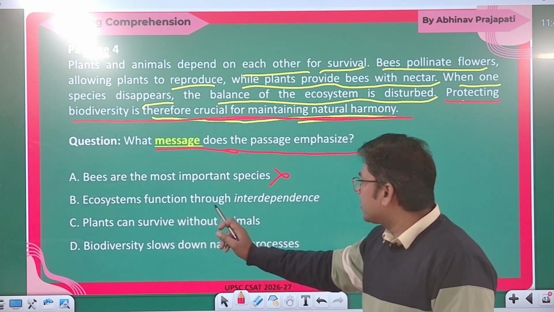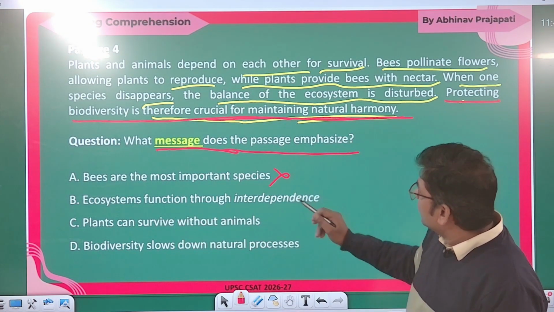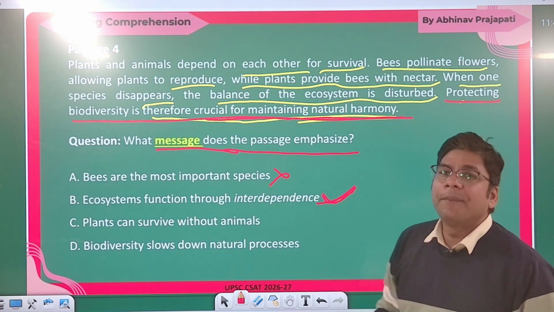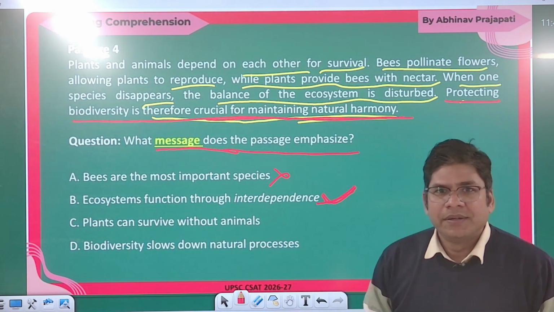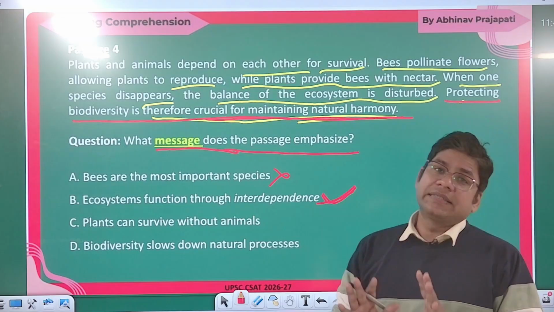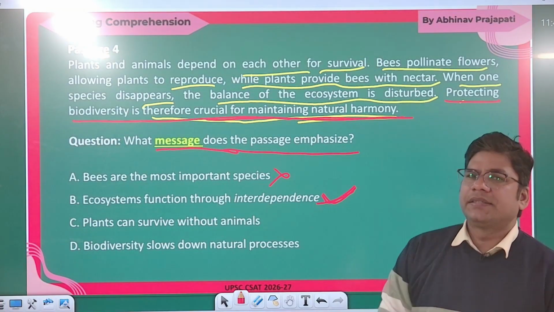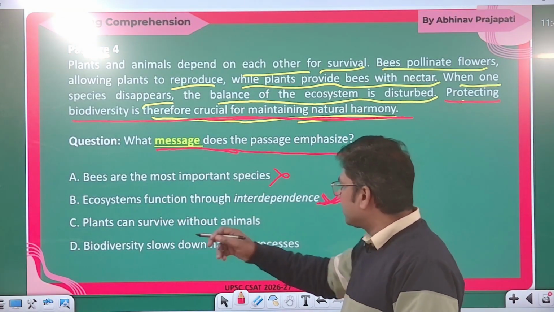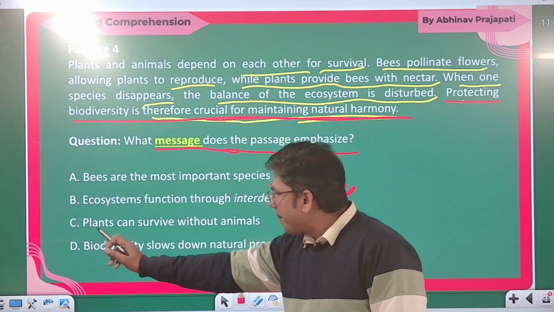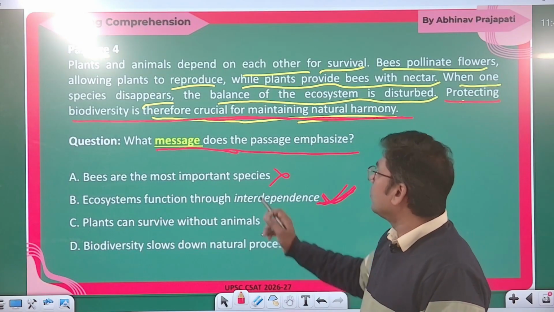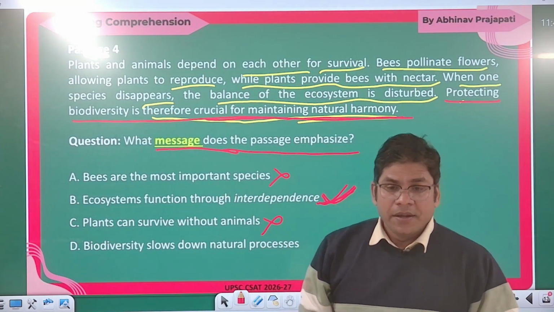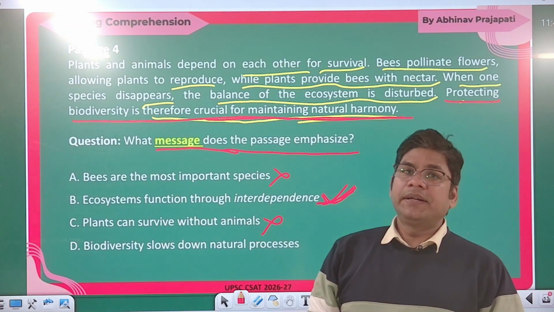Ecosystem function through interdependence. This is the core idea, the main argument that the author is discussing in the passage: interdependency. So this is your right choice. You can also eliminate "plants can survive without animals." No, in the first line itself it says that both are interdependent for their survival.